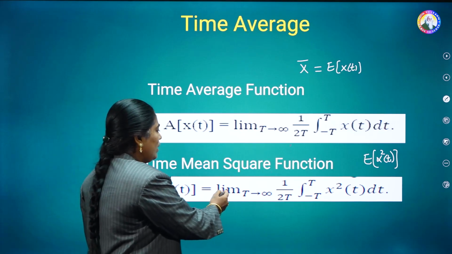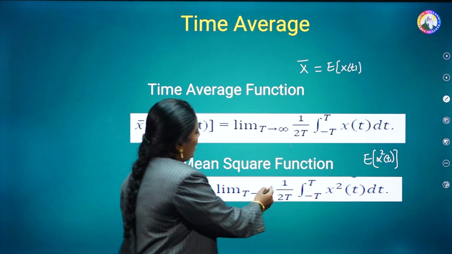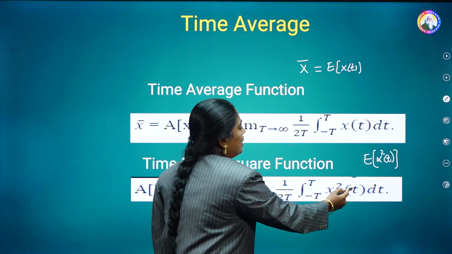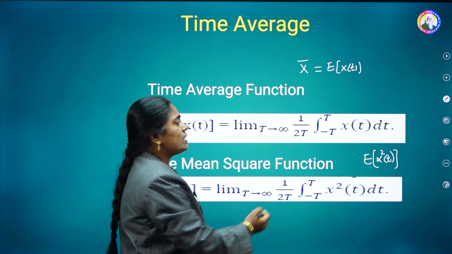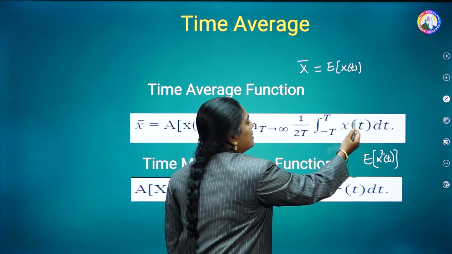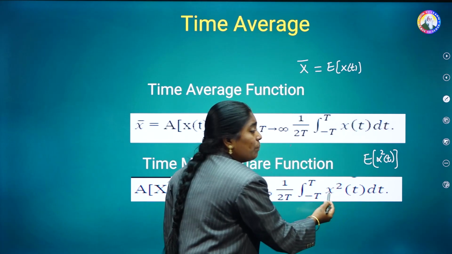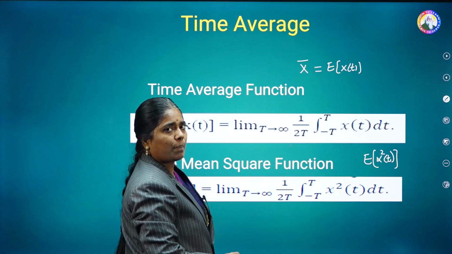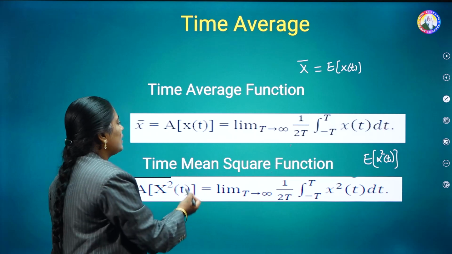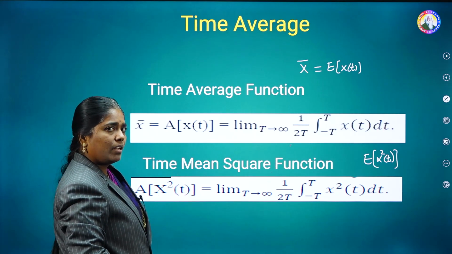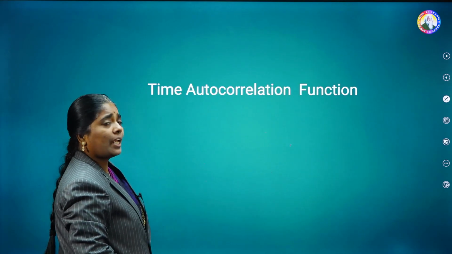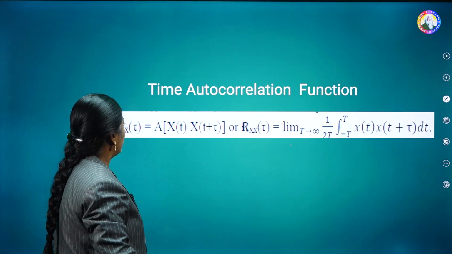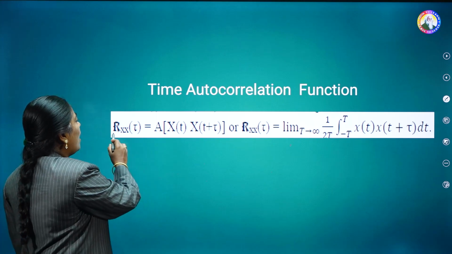That is equal to limit t tends to infinity 1 by 2t integral minus t to t x square of t dt. If it is simply average or mean, we are writing x of t. Since it is a mean square, we are writing x square of t. That is only the simple difference. This is about the time mean square function. Next one is time autocorrelation function. The time autocorrelation function is indicated as Rxx of tau.